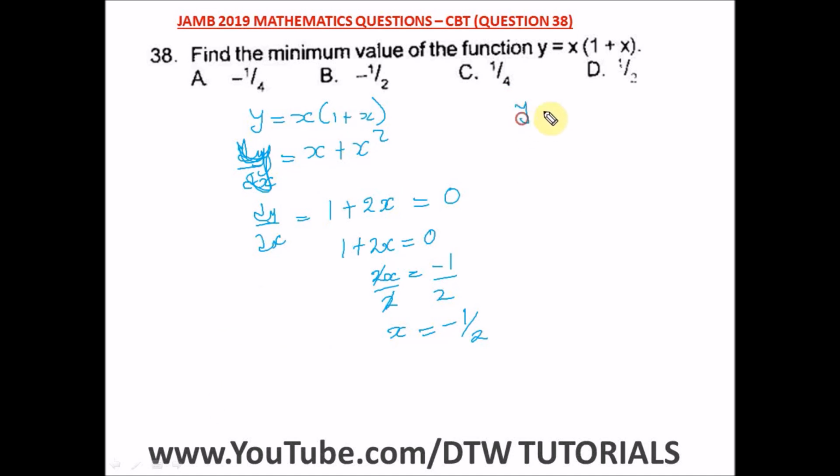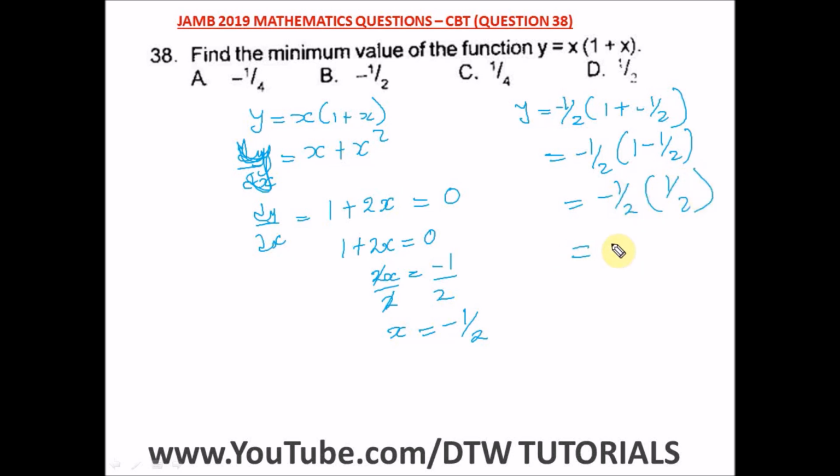So we have y is equal to 1 minus 1 over 2 bracket, 1 plus minus 1 over 2. So we have minus 1 over 2 bracket. This will be 1 minus this, since plus times minus will give us a negative, so we have 1 minus 1 over 2. When you subtract that, 1 minus 1 over 2 will give us 1 over 2, still half. So here we have a half, and when we open up the bracket, we're going to have minus 1 over 4. So this is our answer, minus 1 over 4, and our right option here is option A.